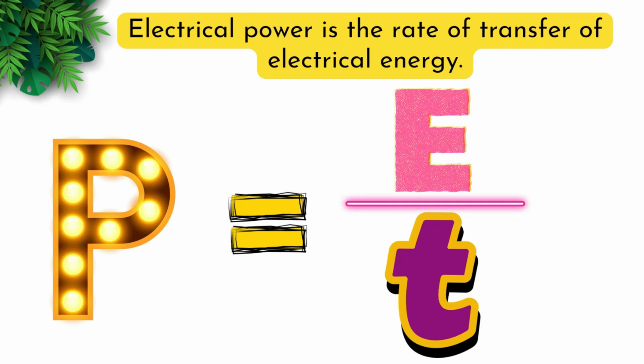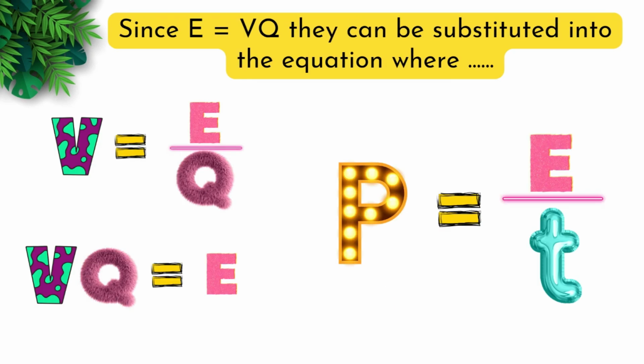Electrical power is the rate of transfer of electrical energy, where P is equal to E over T, or power is equal to energy over time. Since E is equal to VQ, they can be substituted into the equation.